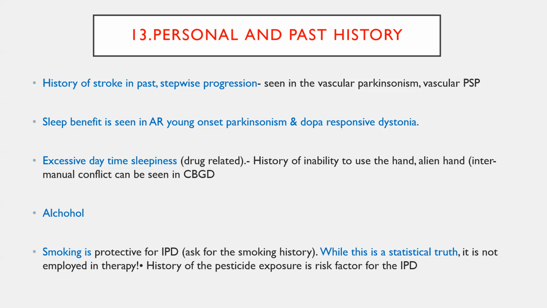Alcohol has a beneficial effect in essential tremor and essential myoclonus, and its adverse effects, as you might know, include cognitive dysfunction, tremors, and other neurodegenerative disorders. Smoking is thought to be protective in idiopathic Parkinson's disease. This is only a statistical truth; it cannot be employed in therapy. Pesticide exposure, especially in farmers, is also one of the risk factors for Parkinson's disease, so you need to ask about pesticide exposure in a Parkinson patient.